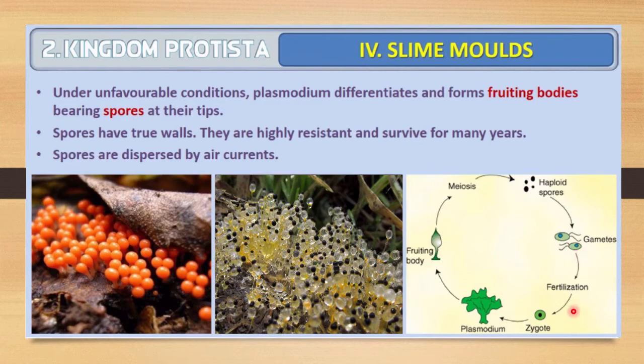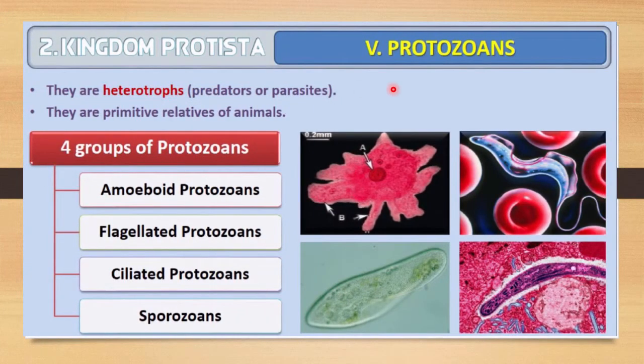The next member of kingdom Protista is the protozoans. They are totally heterotrophic organisms. They may include predators and parasites, and they are considered close relatives of animals, that means primitive relatives of animals. We can divide the protozoans into four main groups, depending on the characteristics found in these organisms. First is the amoeboid protozoans, then flagellated protozoans, which are so called because of the presence of flagella, ciliated protozoans, which have cilia, and then sporozoans, which show sporulation.